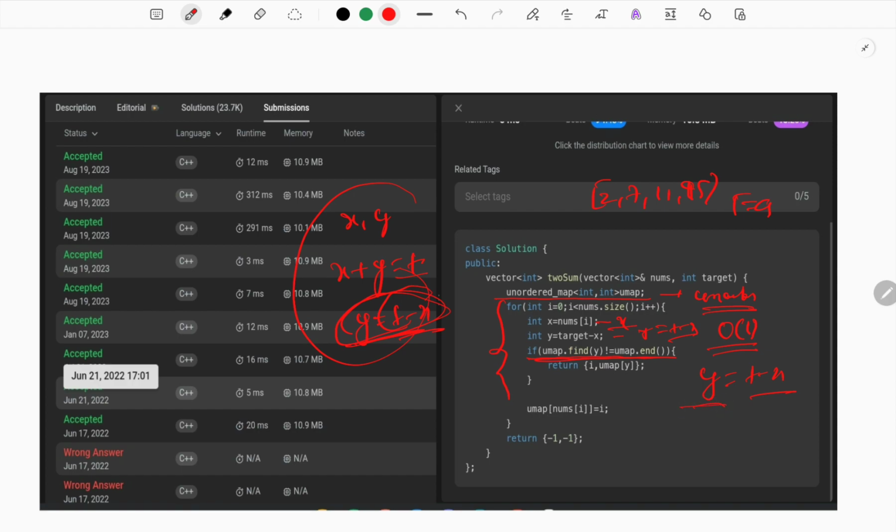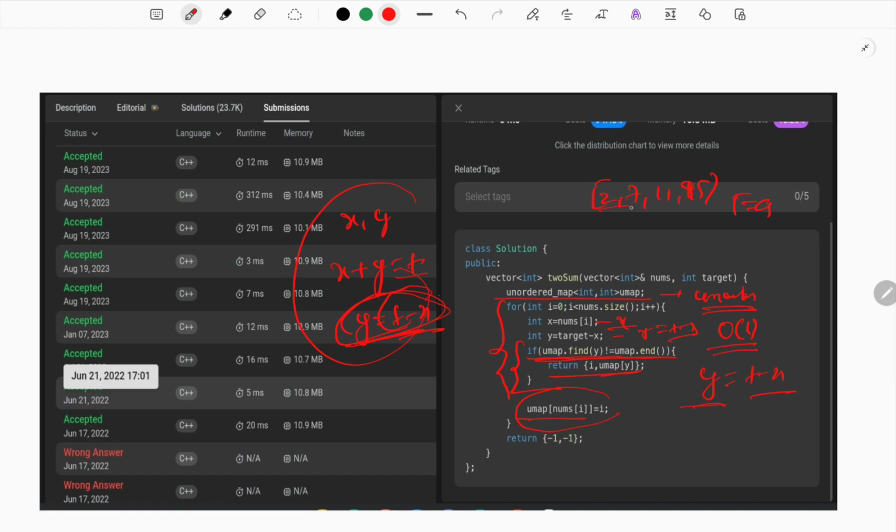If y already exists in our map, then we get our answer: we get the element that adds up to the target. So if it is already there, we simply return u map y. U map means another map, and y is the key. And if the condition is not executed, then we simply insert the element into our map.